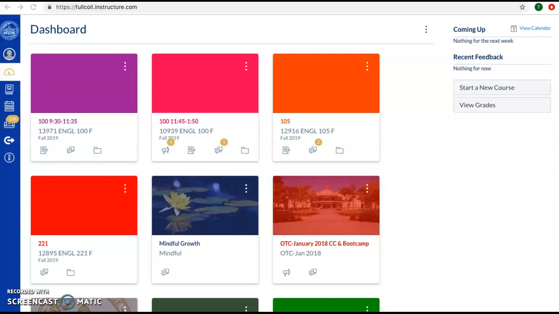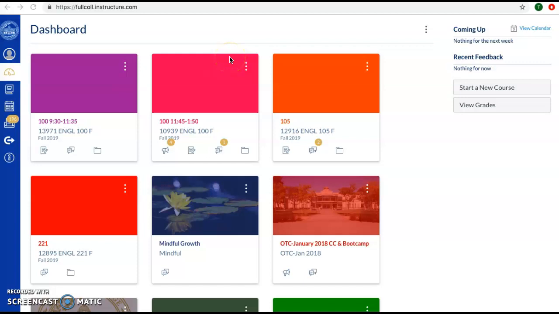Something else I wanted to tell you about was our list of resources that we have available for students that go beyond just academic resources. So of course we have the Writing Center, Skills Center, Math Lab, things like that. But we also have learned that academic success is really dependent on all these other areas of a student's life. So we wanted to provide resources for supporting those other areas.